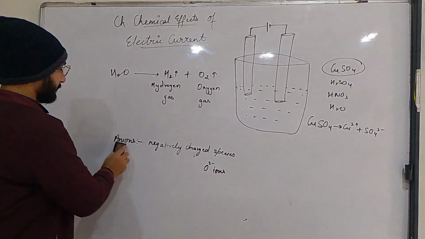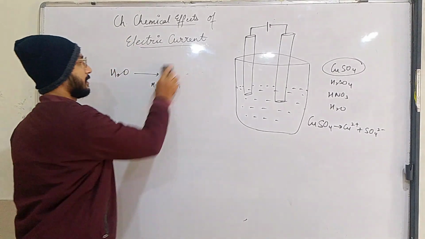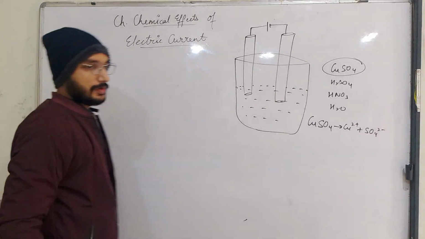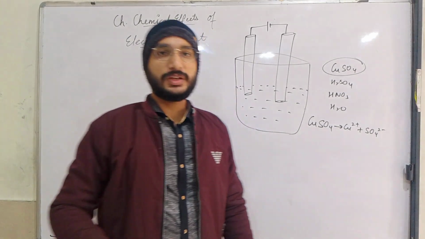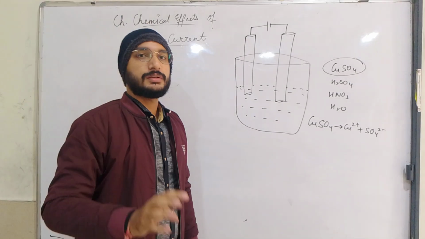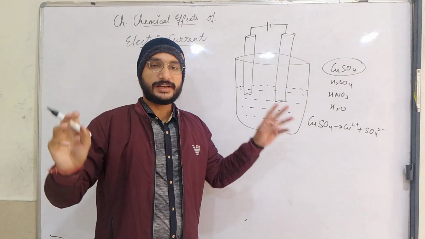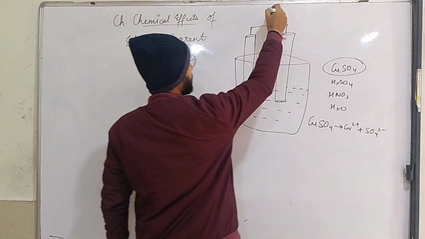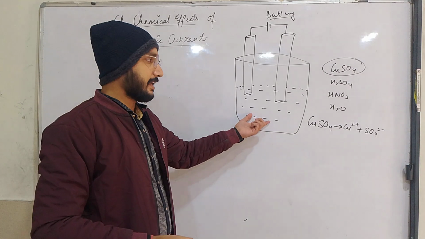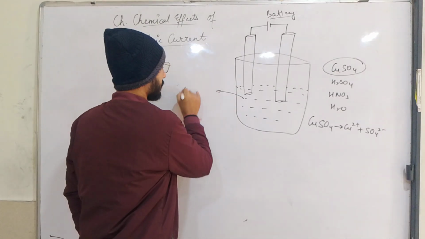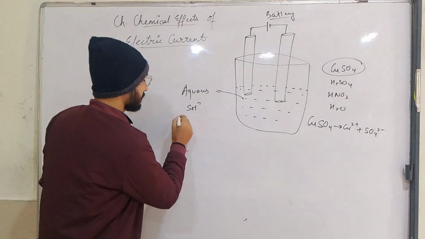Second one is electroplating. So what is electroplating? Electroplating is the process of coating one metal onto another metal on the passing of electricity. Electricity is mandatory, guys. In the presence of electricity, we will take a battery. So we will take any aqueous solution. Let's suppose we take copper sulfate.